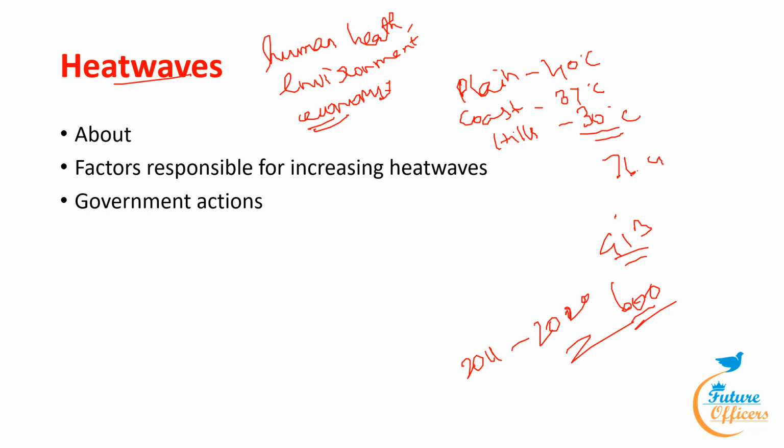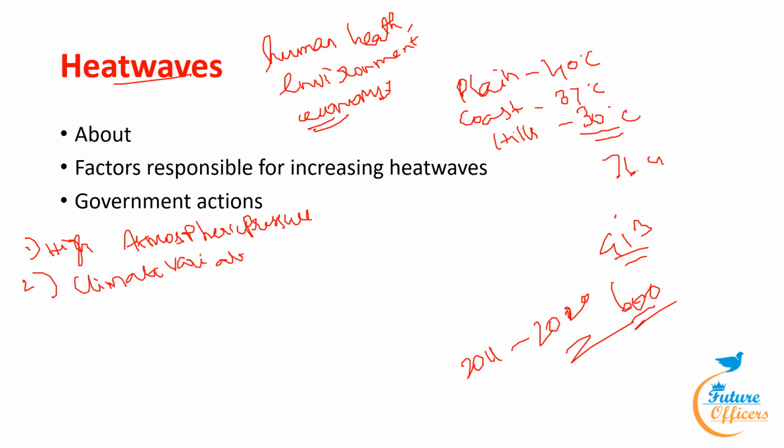Now, what are the natural factors that increase heat waves in India? The first one is high atmospheric pressure. Next, climate variability. Third, drought and dry conditions.